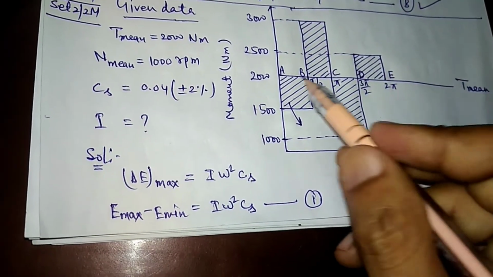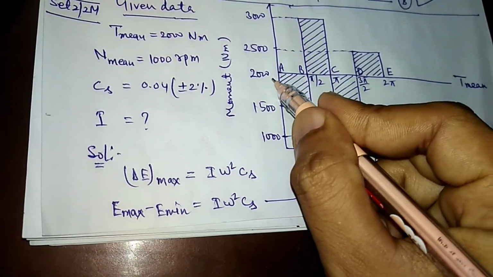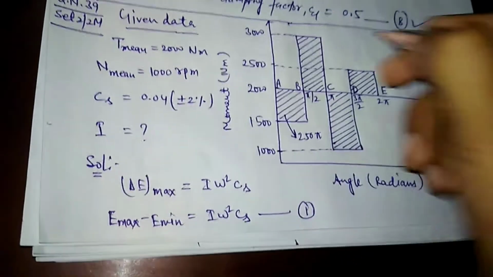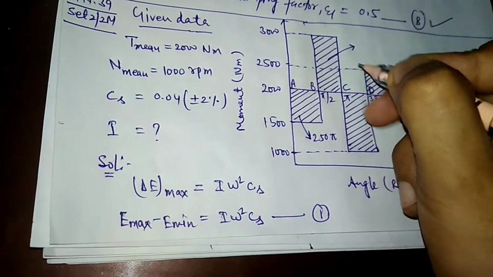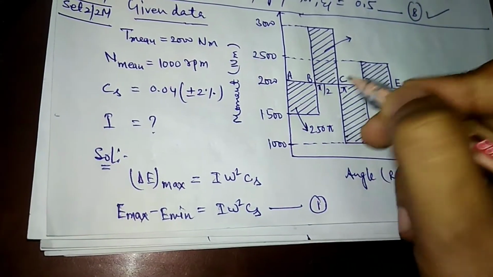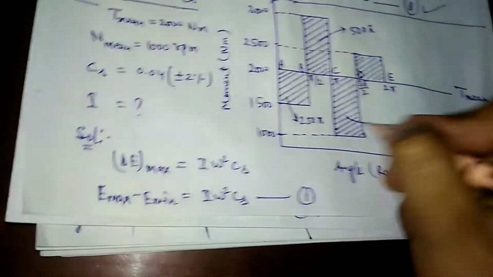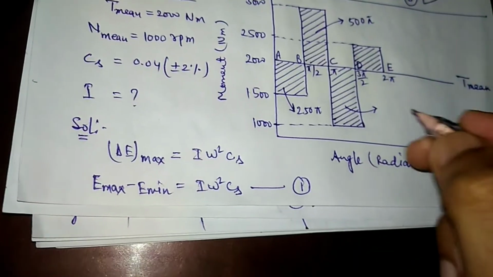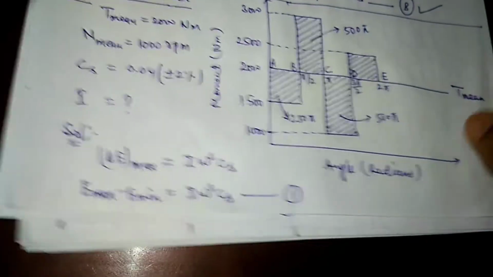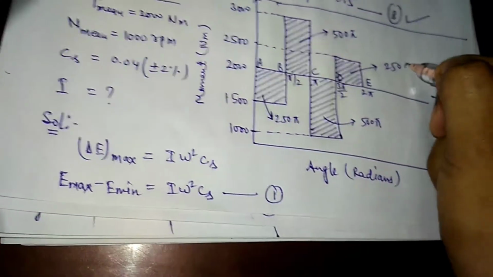So the area of this shape will be equal to pi by 2 into 2000 minus 1500, which is 250 pi. The area of this shape will be 300 minus 200 into pi by 2, which is 500 pi. The area of the next curve will be 500 pi, and the area of the last curve will be 250 pi.